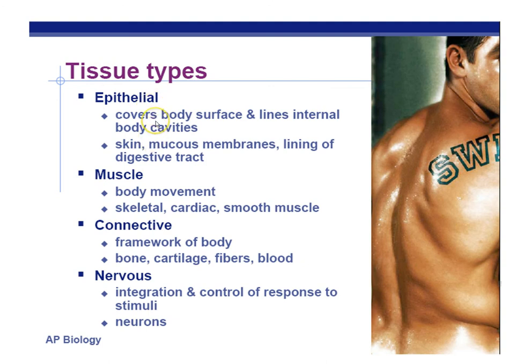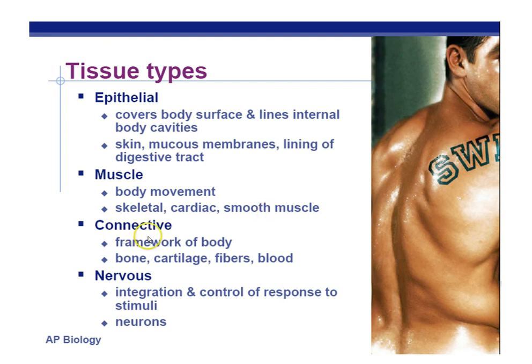Epithelial is just a covering, which makes up mainly your skin, but also covering your organs and lining the respiratory system as well as digestive system. We have muscle tissue. The main type is skeletal, connecting to bones, move your body around. Cardiac, only found in the heart. And smooth muscle, which is found in the digestive tract as well as the uterus of females.